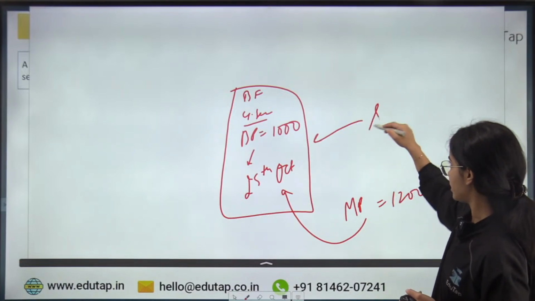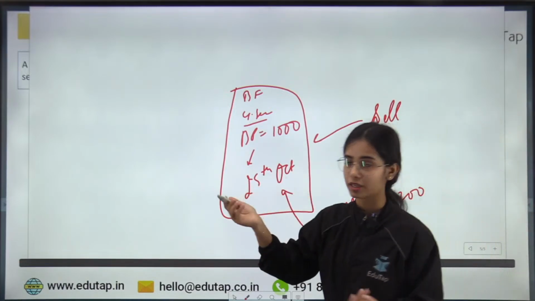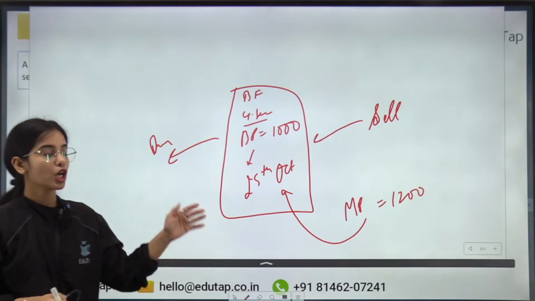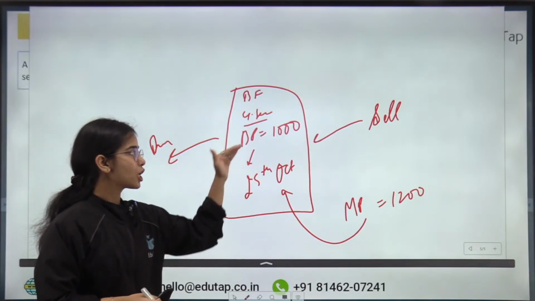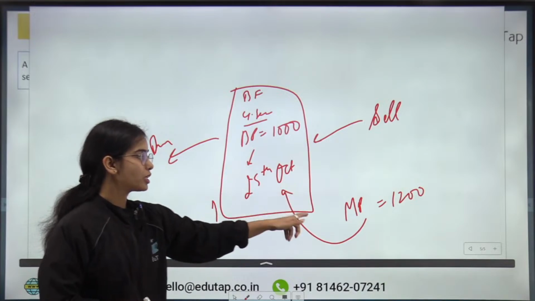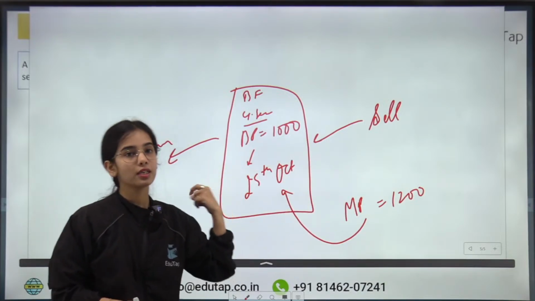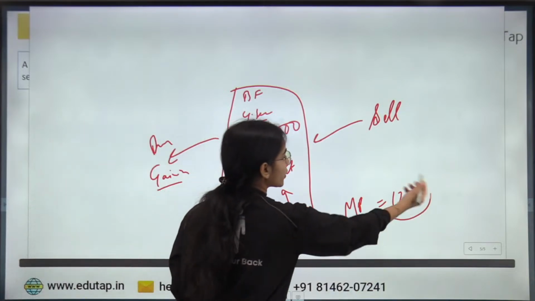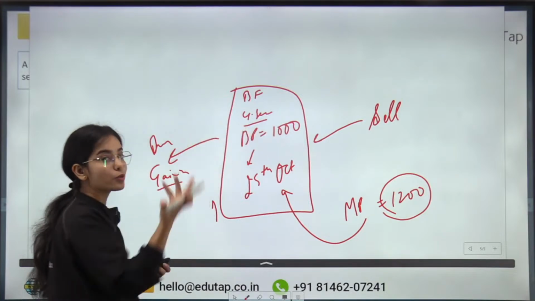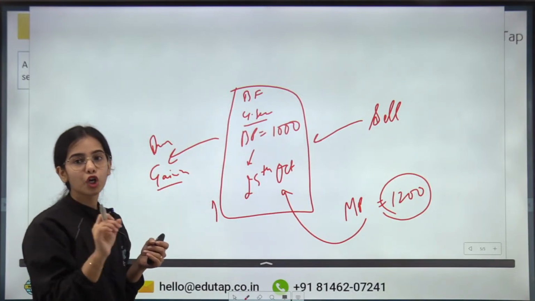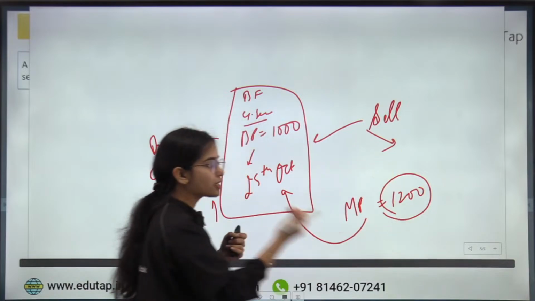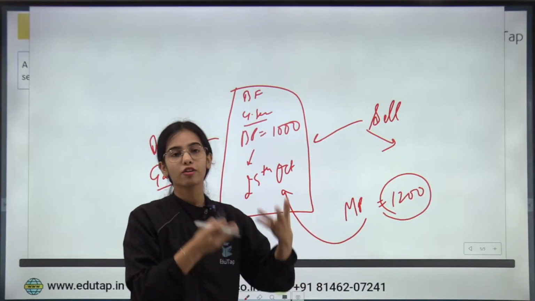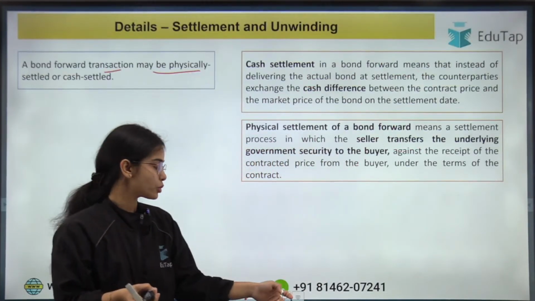So who is winning here, who is gaining here, who is losing here? Anyone? So the bond price as per the contract is 1000 rupees. So the buyer will be able to get this bond at 1000 rupees on 25th October, but the market price is 1200. So here the buyer is gaining, because rather than paying 1200 rupees, the buyer only has to pay 1000 rupees. So immediately he is making a profit of 200 rupees, and the seller is losing here, because the seller could have sold the bond for 1200 rupees, but is only able to sell it for 1000 rupees.